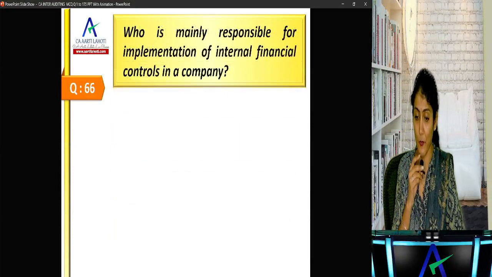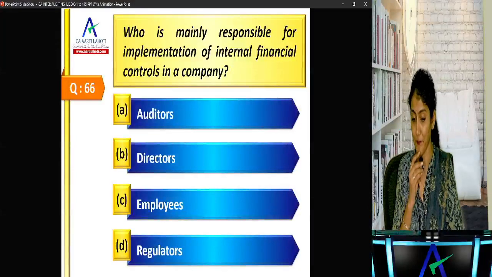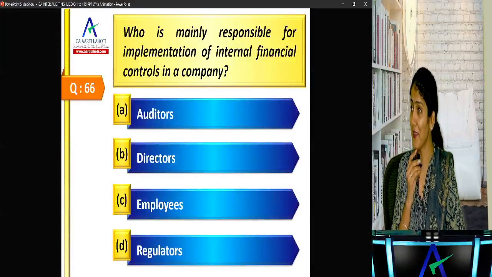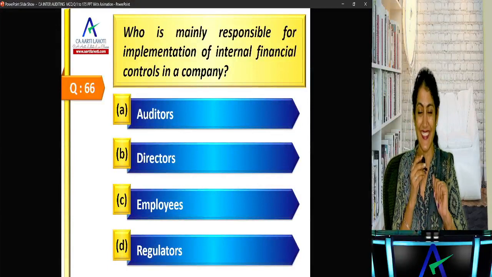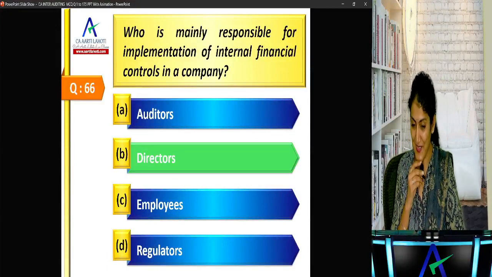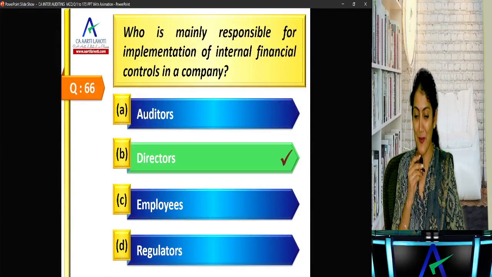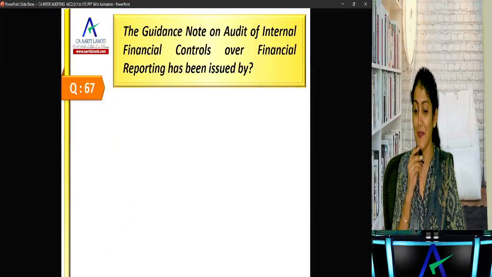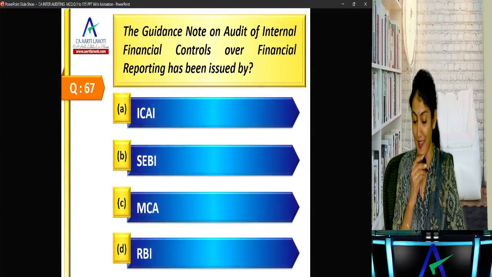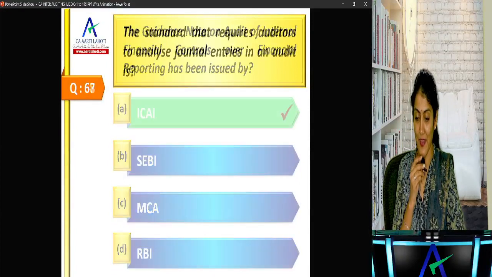Okay, next one. Who is mainly responsible for implementation of IFC in a company? You always give an E option over there. Don't tell me anything out of A, B, C, D. Right? The directors of the company are responsible for implementation of IFC. Guidance note on IFC has been issued by, right? ICAI. Okay, next one.